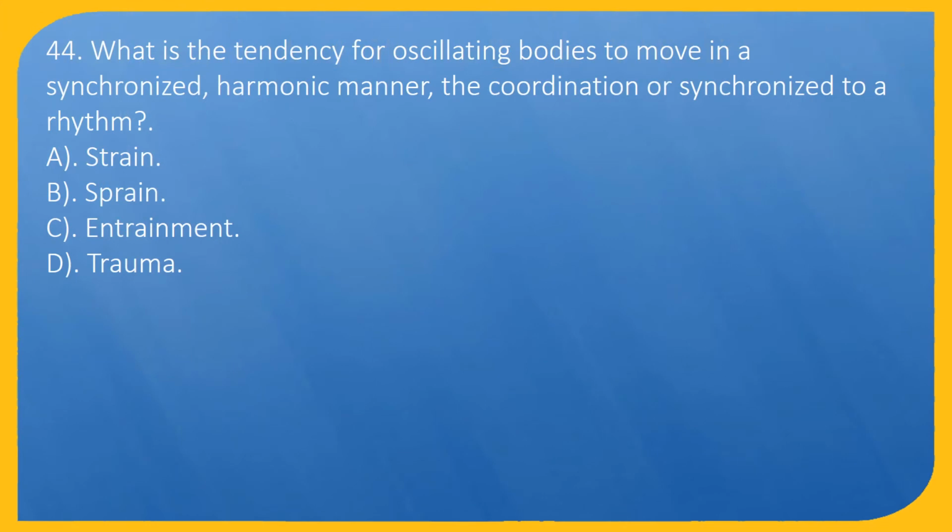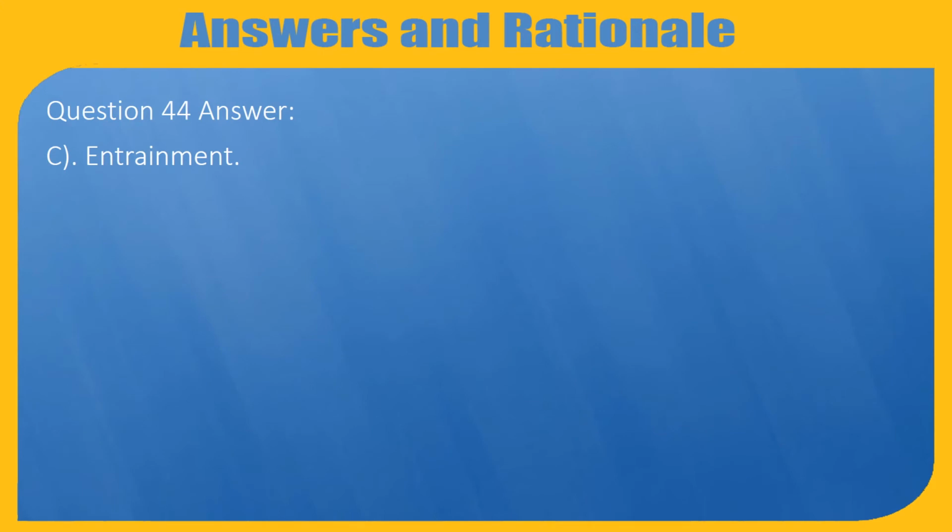What is the tendency for oscillating bodies to move in a synchronized, harmonic manner, the coordination or synchronization to a rhythm? A. Strain. B. Sprain. C. Entrainment. D. Trauma. Question 44. Answer: C. Entrainment.